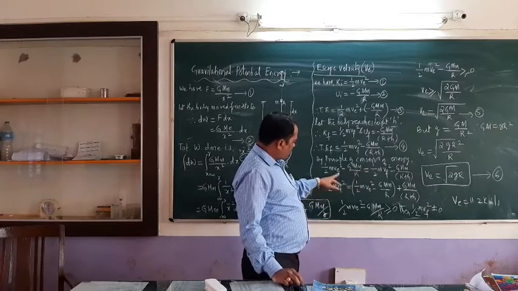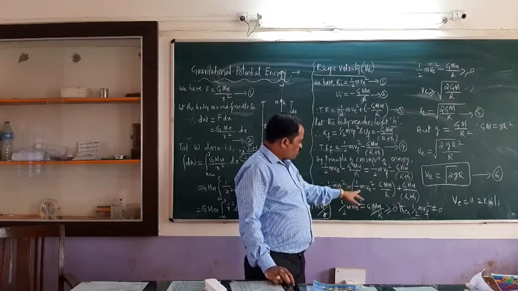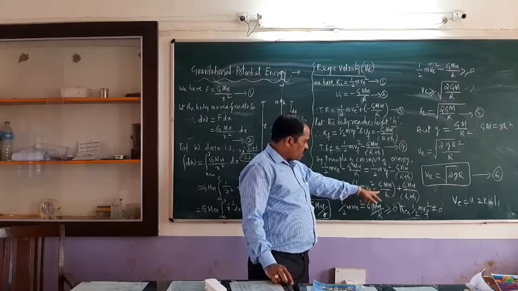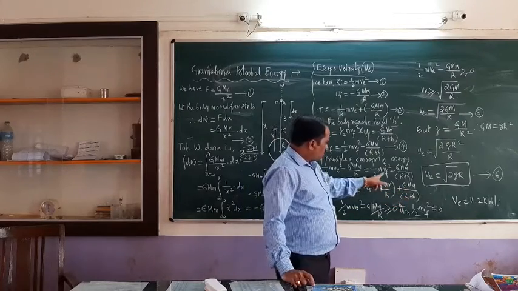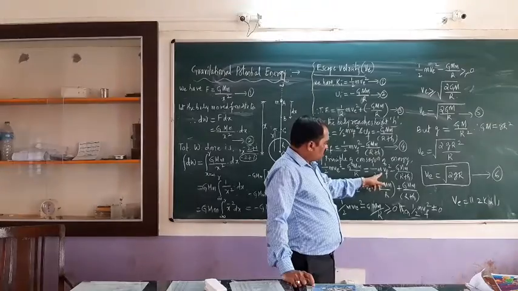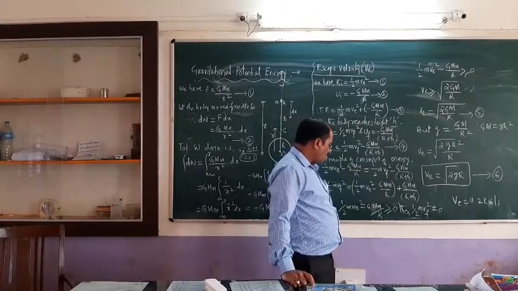So now I have taken 1 upon 2 mv square minus GMm by R is equal to 1 upon 2 mv square minus GMm divided by R plus h. Take this minus GMm to the LHS, this becomes plus GMm by R plus h.